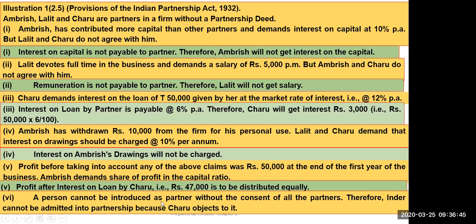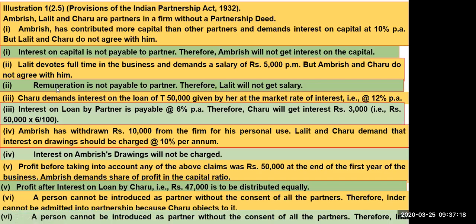A person cannot be introduced as a partner without the consent of all the partners. Means a partner cannot be admitted without the consent of all partners, or if there is any partnership deed, then he or she may be admitted. Therefore, Inder cannot be admitted into partnership because Charu objects. If any one objects, then it cannot be done. But mutually, if they agree, then Charu can be entered without partnership deed. Is it clear? If mutually they accept, then there is no issue.